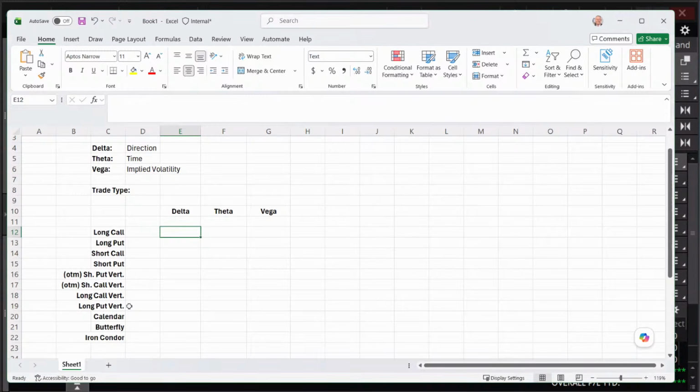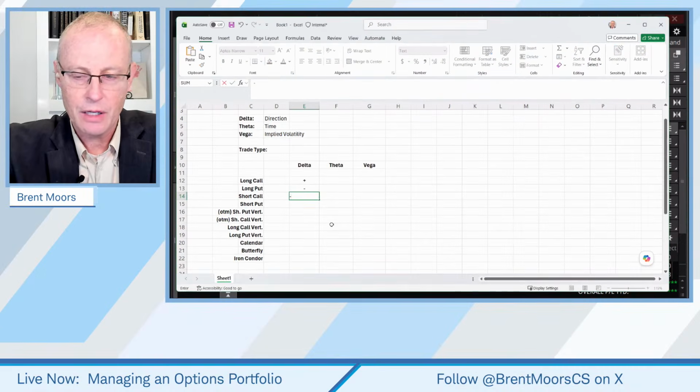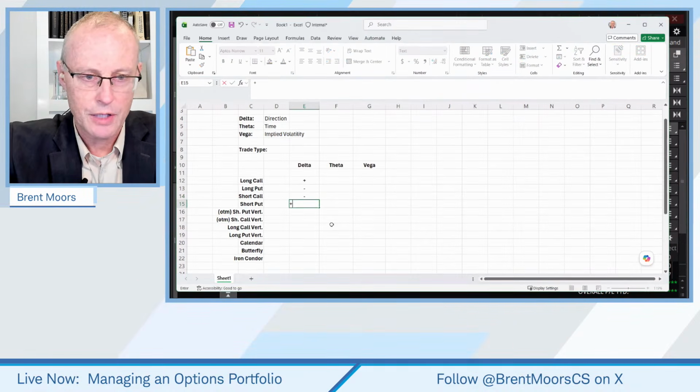So for example, if I consider long calls, they're a positive delta trade, right? In fact, I could say they're very positive delta typically. I mean, it depends on the strike you pick, but that's how they go. So positive delta trade. All right. Long puts, they're negative delta. Okay, they're directionally negative. So those are two clear things to look at. Short calls, negative delta. Short puts, positive delta.